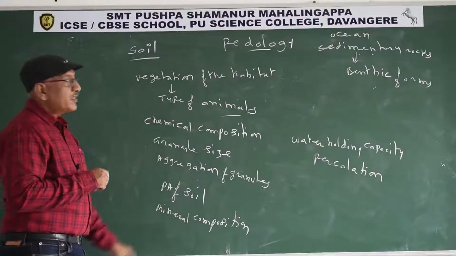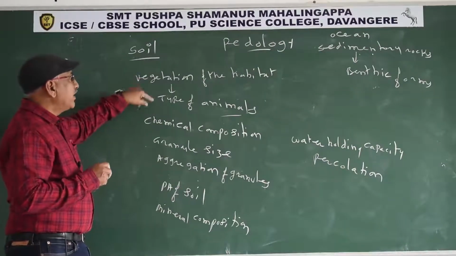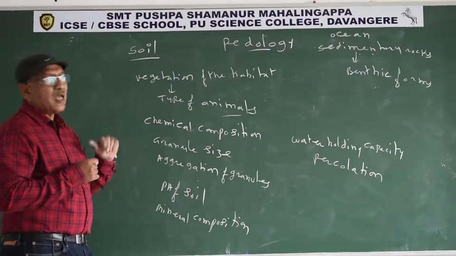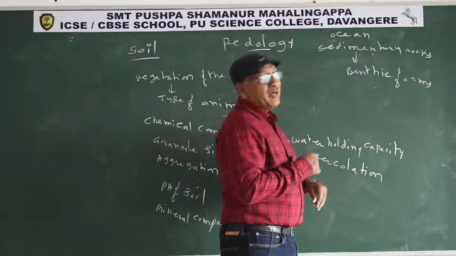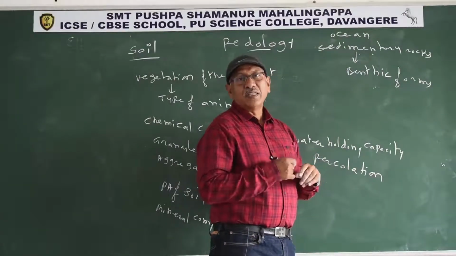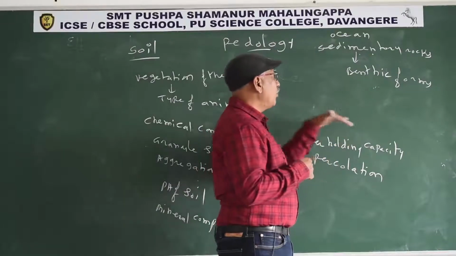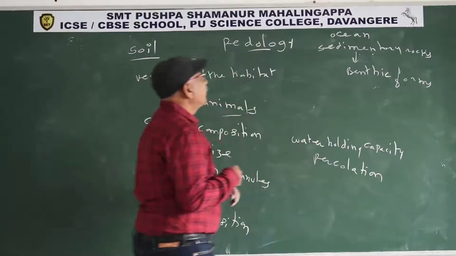The vegetation decides the type of animals that live in that habitat. Similarly, in ocean, sedimentary rocks decide the benthic forms. What are benthic forms? The organisms that live at the bottom of the ocean are known as benthic forms.